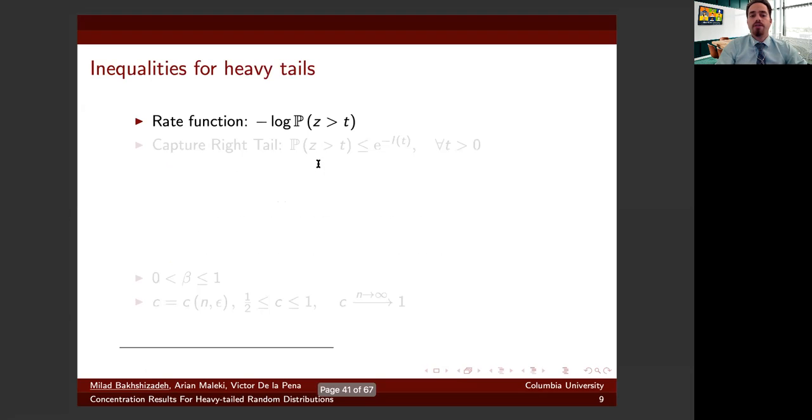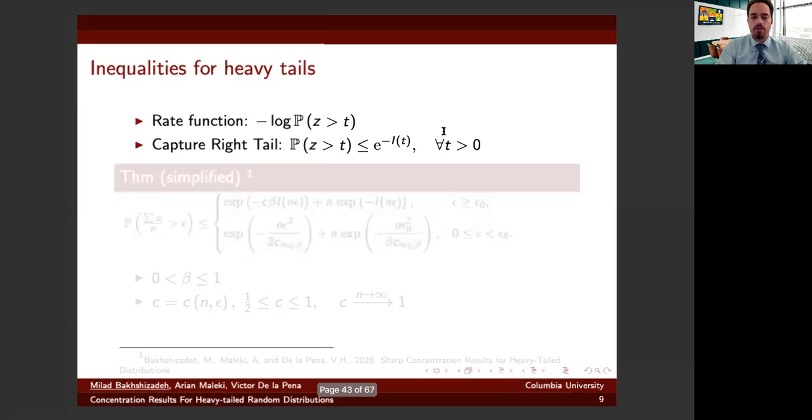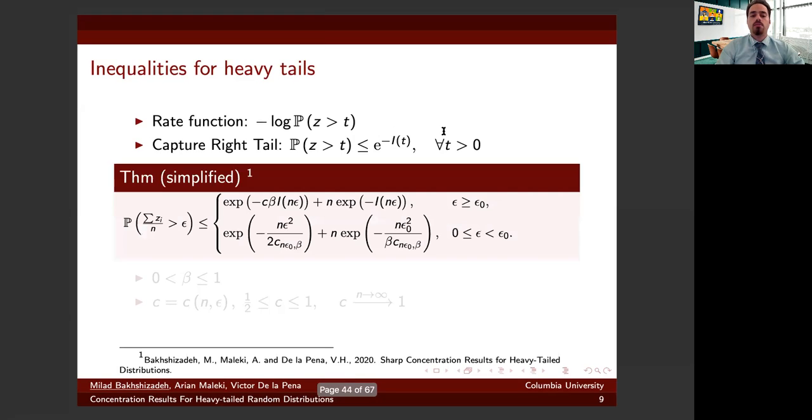So recall the rate function has this form. I'm going to say function I captures the right tail of random variable Z if this inequality holds, if e to the minus I upper bounds the probability for any positive t. And here is the simplified version of our main contribution.